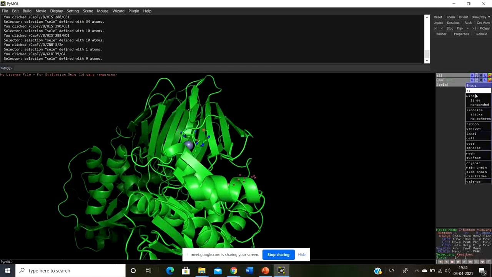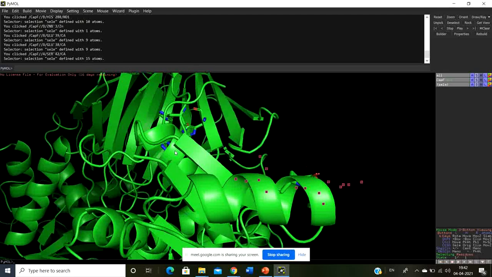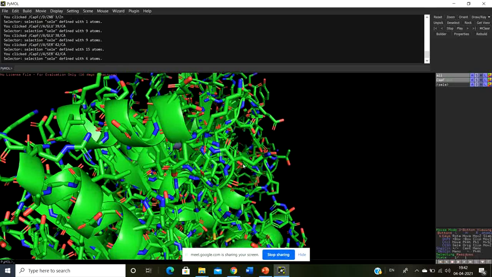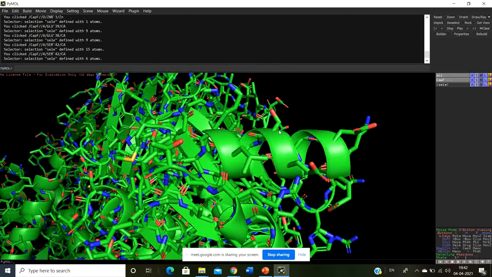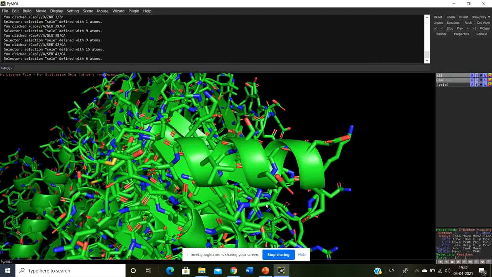Okay, let me just check. Suppose this one is not facing outside, this is facing inside. Suppose this amino acid is facing outside. Since this amino acid is facing outside, if this particular group makes an interaction with another protein, then of course these are the amino acids through which the connection will be made.